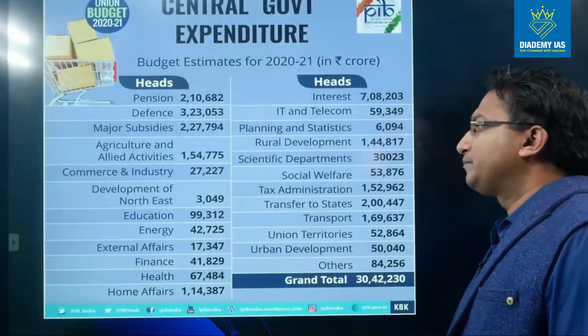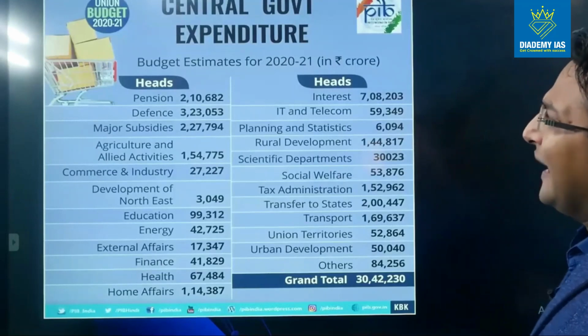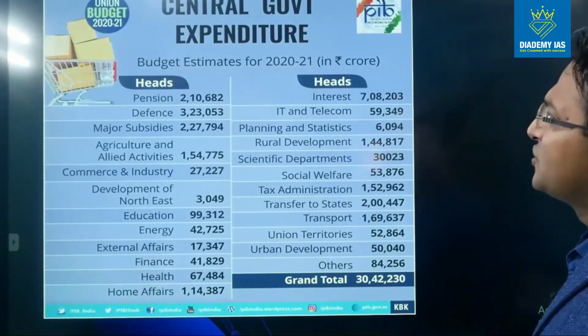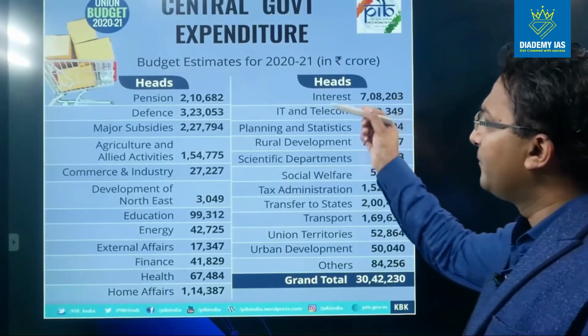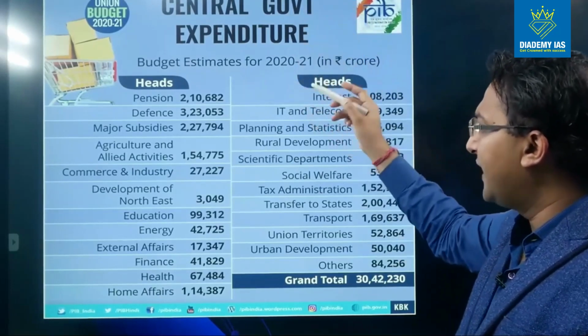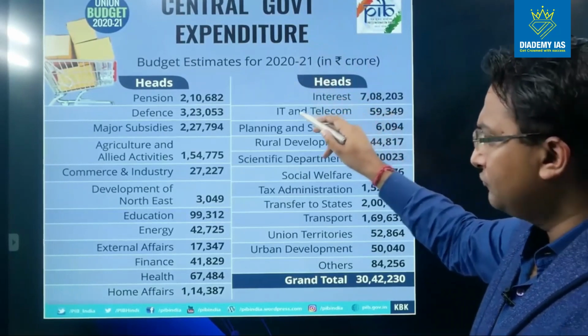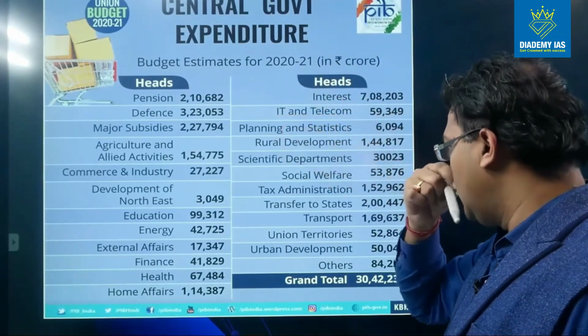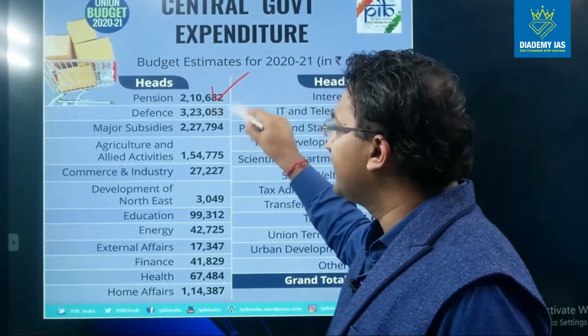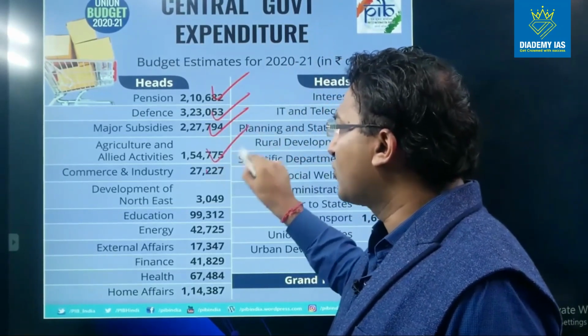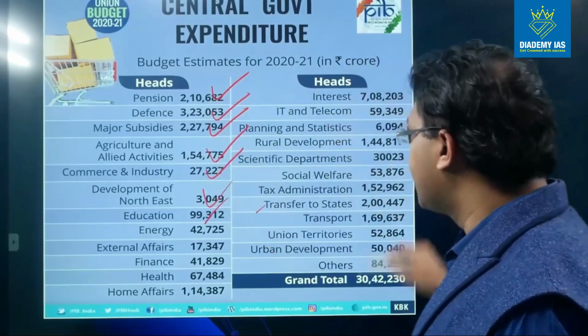This is a figure I have taken from the budget, and in this you can see the different items of payment, basically not receipt, payment. This is the expenditure part. So you can see pension expenditure, defense expenditure, subsidies, agriculture, commerce and industry and other areas, right?